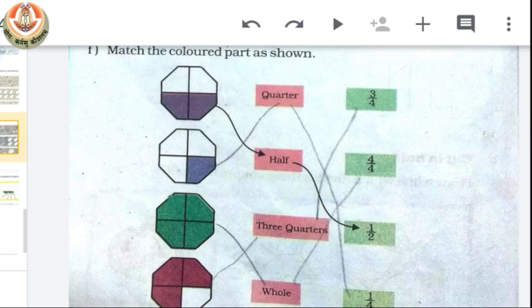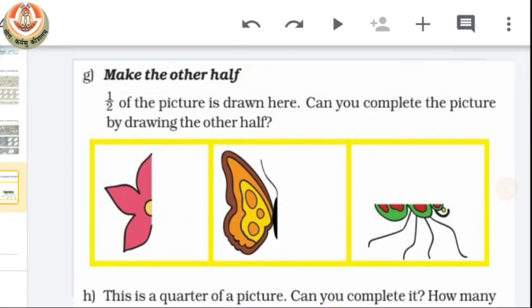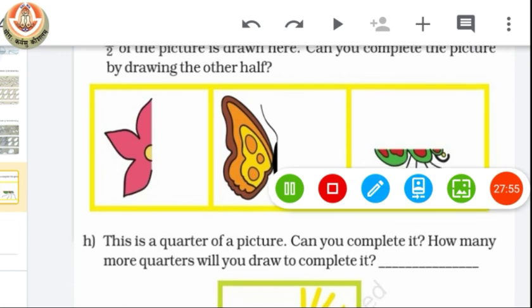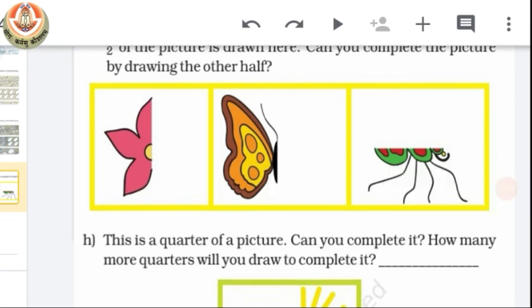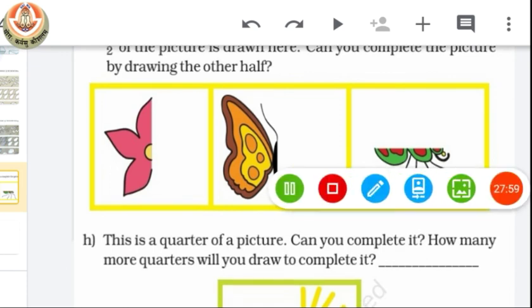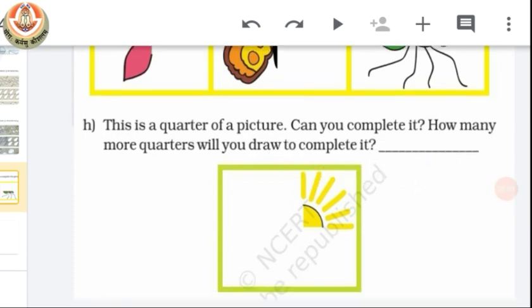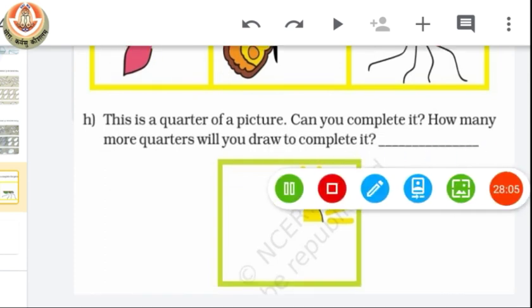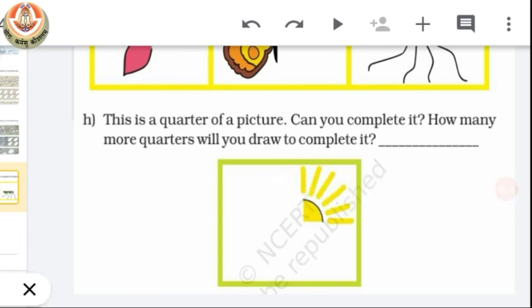Okay class? And the last question for today is, we have to make the other half for the given figures. So this is your activity based question. You can do it yourself. Okay. And the next is, there is a quarter of a picture and we have to complete it. So that means it is only a 1/4 part.